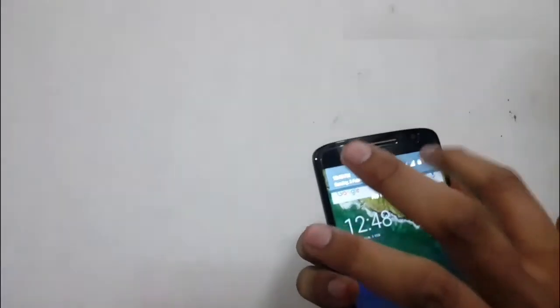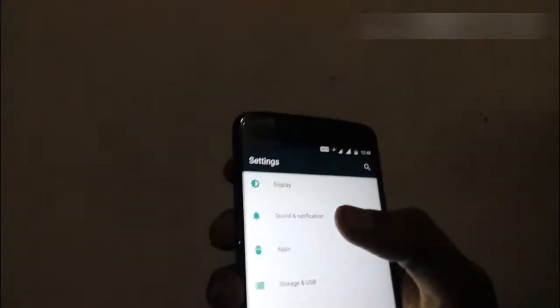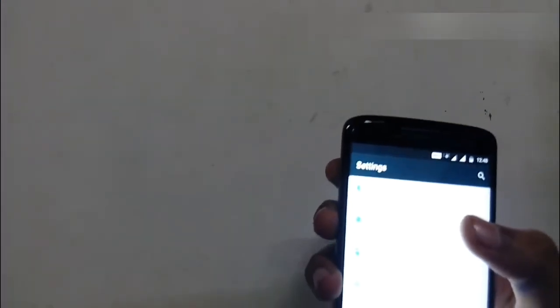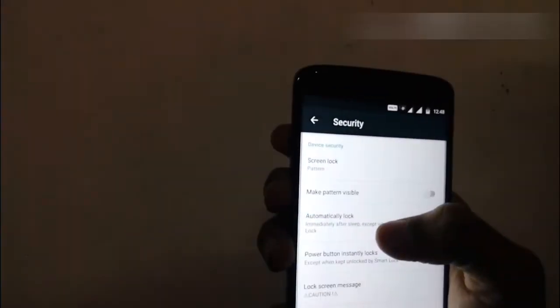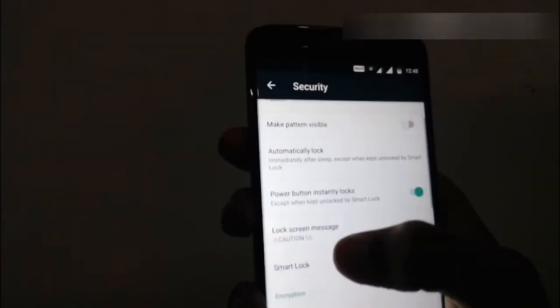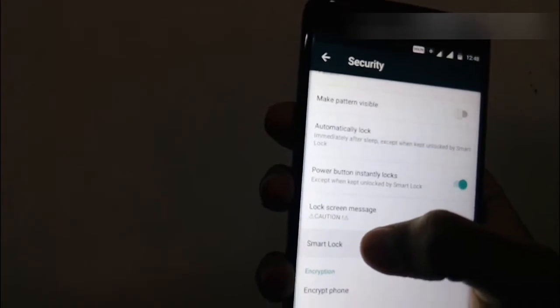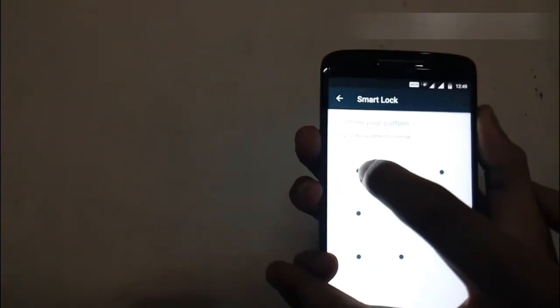You just have to go to the settings, and after that a window will come with many options. But as I told you, there is no different option named screen lock in stock Android. There is the option named security. I'm just clicking on this option, and look, there is the option of smart lock. Just clicking, and it needs your pattern to verify.